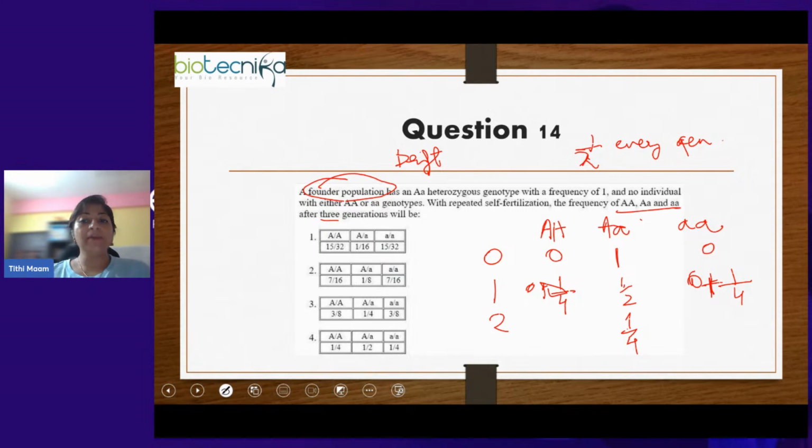So it will be 1 by 4, which was already there from generation 1, plus 1 by 8, half of 1 by 4. Like that, when you keep doing it for the third generation, the heterozygote frequency will become 1 by 8, and the homozygous dominant and homozygous recessive frequencies will become 7 by 16 respectively.